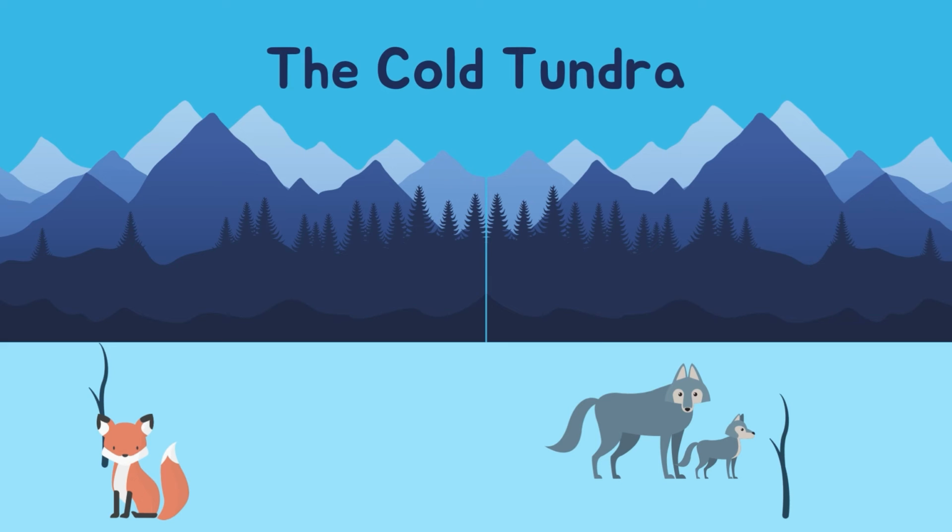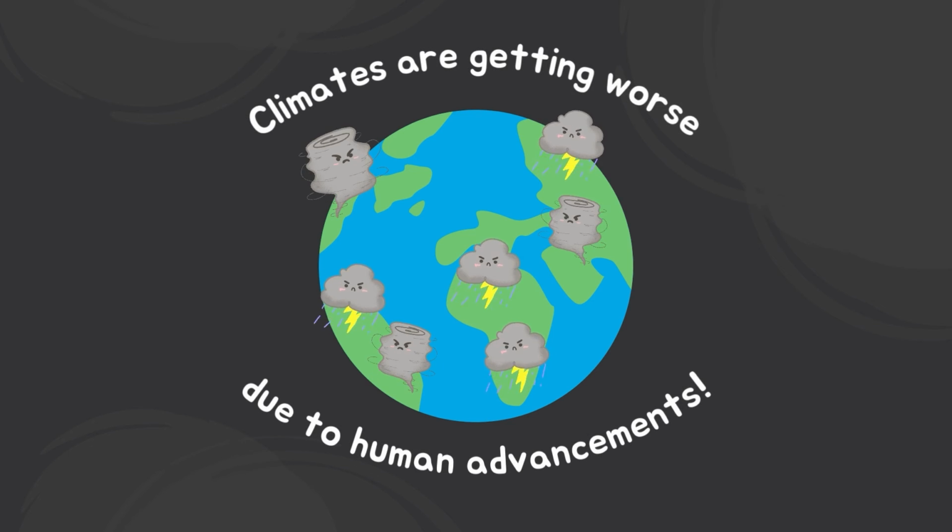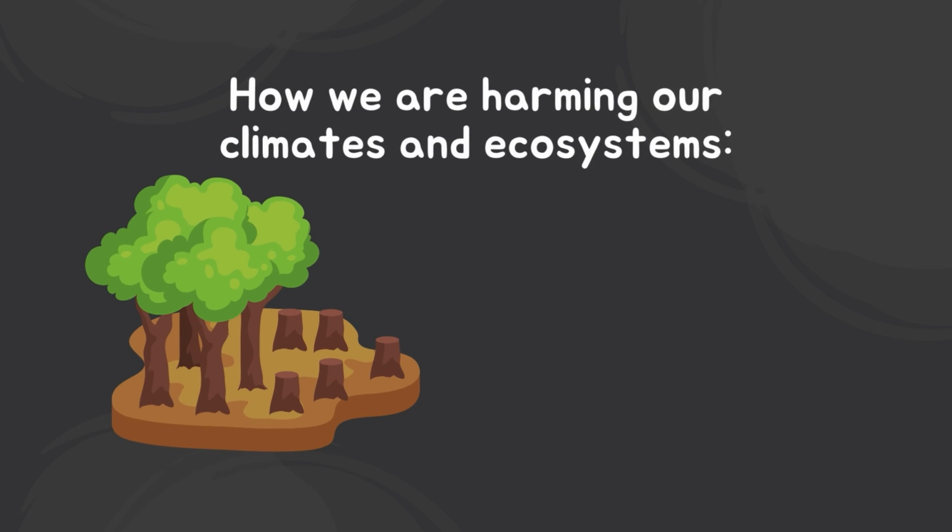The cold tundra. The climate in this area is very cold. You can find many mountains in this specific climate. Some small shrubs are present alongside foxes and wolves. Unfortunately, as humans advance and progress, climates are getting worse and worse. For every advancement we make, we are slowly harming our delicate climates and ecosystems.